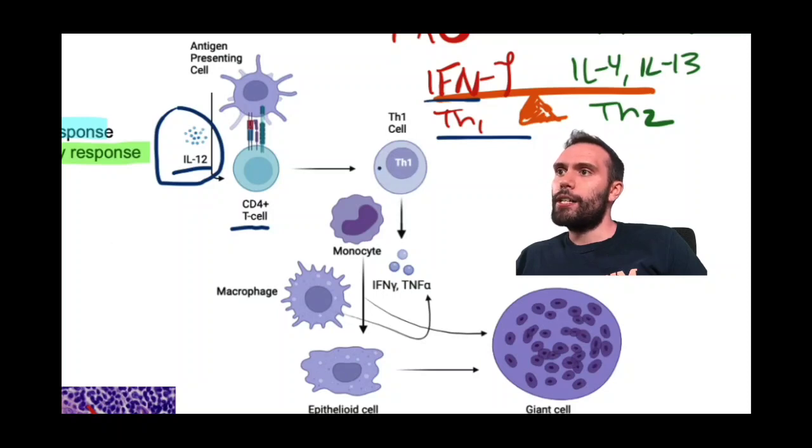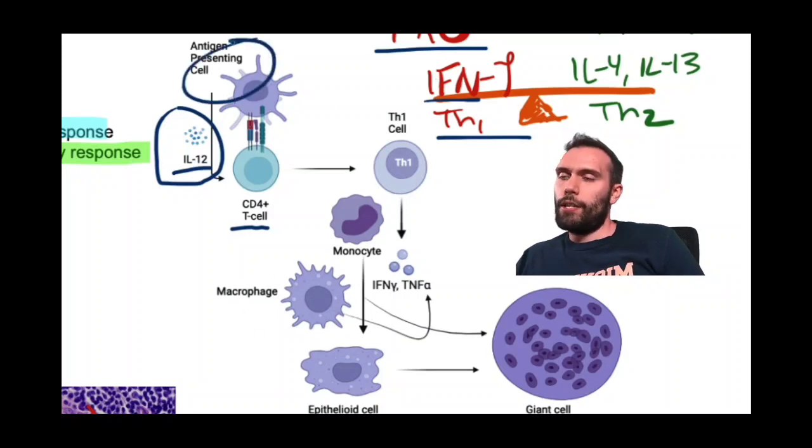You can see that here. Here's your T helper 1 cell, releases interferon gamma, releases TNF alpha. The macrophages that are formed from monocytes, right? You're going to get them to be activated. Okay, and that's all because of interferon gamma and TNF alpha, and we know that because they're pro-inflammatory. Okay, so that's the concept. So you want these macrophages more active because you have some antigen that you identified. So the T helper 1 cells are helping stimulate that pro-inflammatory response. So the macrophages at this point, now that they're activated, they're going to go after this bacteria, right? They're going to go after whatever it is that this antigen is coming from.